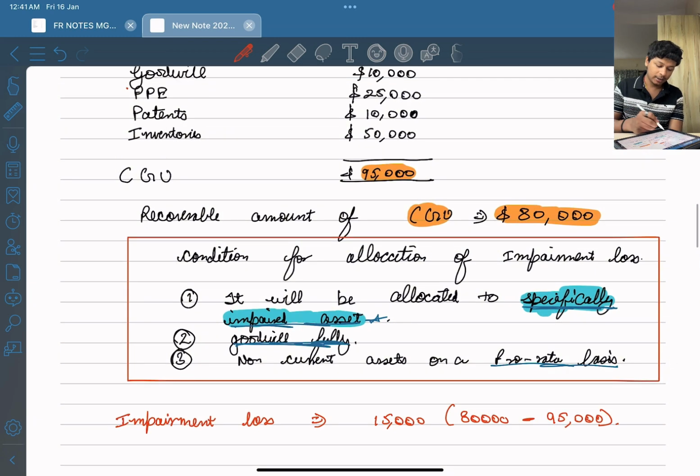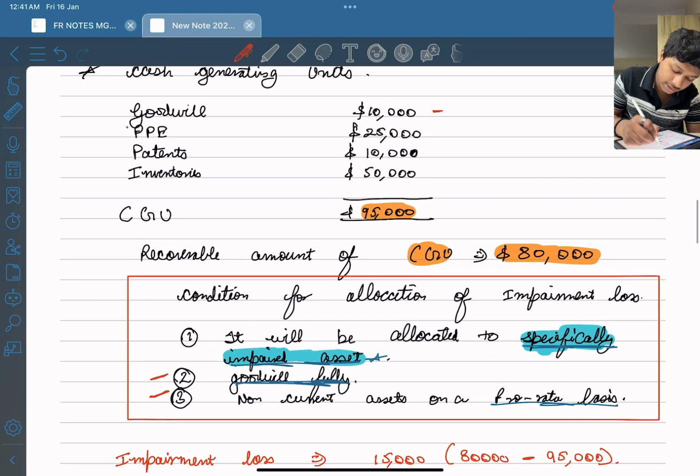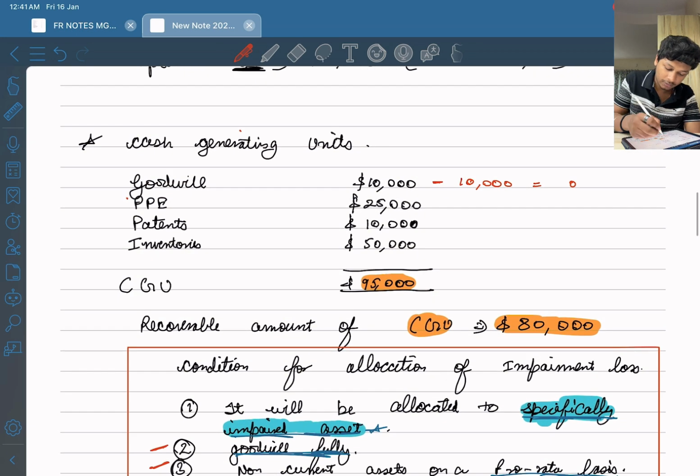Now what happens? Second, we will be doing it for goodwill, and third for non-current assets, right? So how much is goodwill? Goodwill is 10,000, right? So we'll be allocating the impairment loss to goodwill, which means the goodwill will become 0, right? So from the 15,000 impairment loss, we have already allocated 10,000 to goodwill, right? Now the remaining loss is 5,000. What will happen to 5,000? 5,000 will be allocated to non-current assets in the ratio.